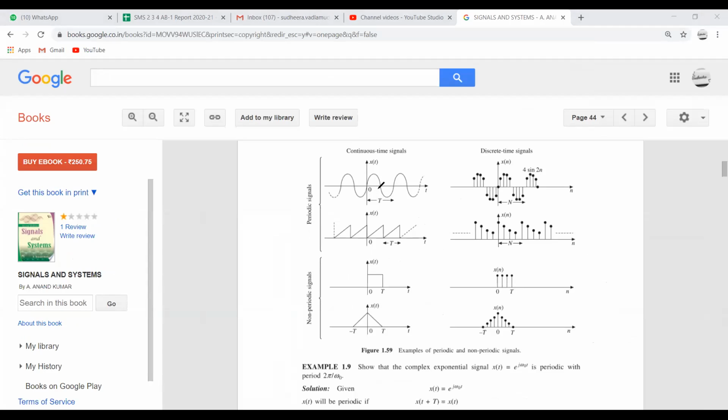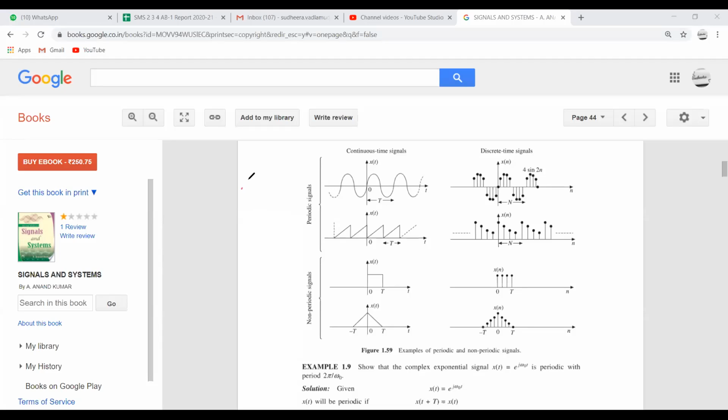What is the definition of a periodic signal? A periodic signal repeats itself at regular intervals of time. If we consider this signal x of t, the same structure is repeating itself at every T units of time, from minus infinity to plus infinity.